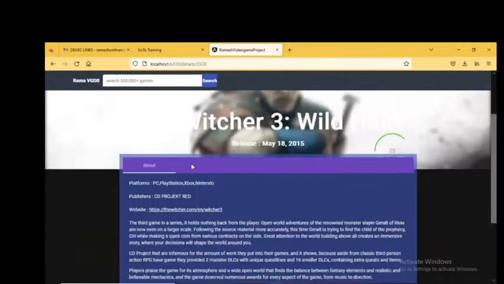See, there is no trailers tab here. Why? Because there are no trailers. Whenever there is a trailer, then only the tab will display here. Whenever there are screenshots, at that time only the screenshots tab will display here. That much professionally we are writing. And this is the title and the release date, and this is 92%.